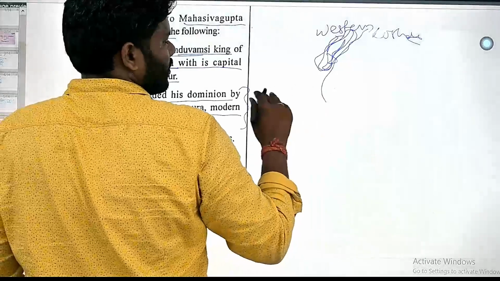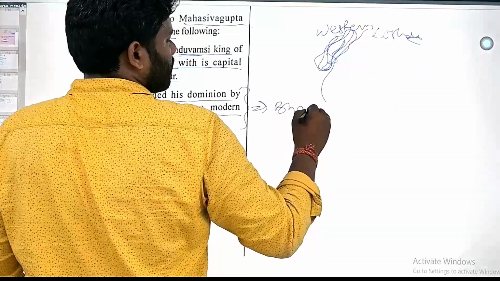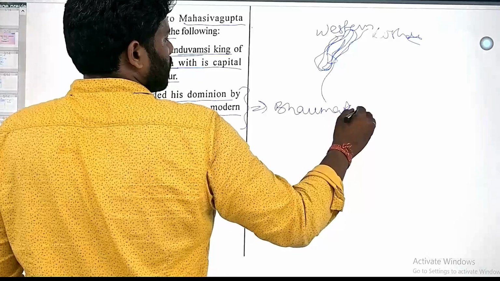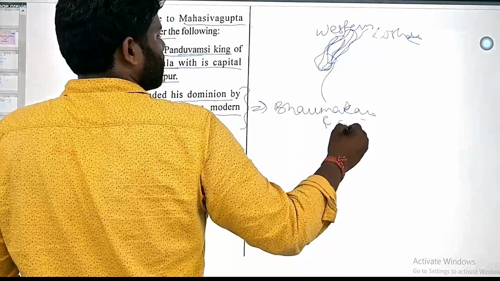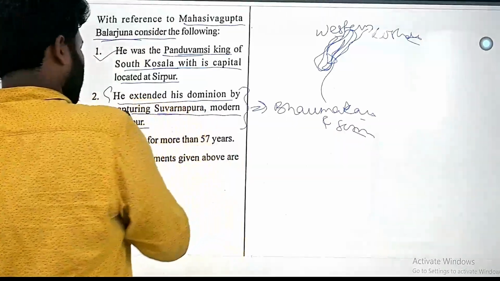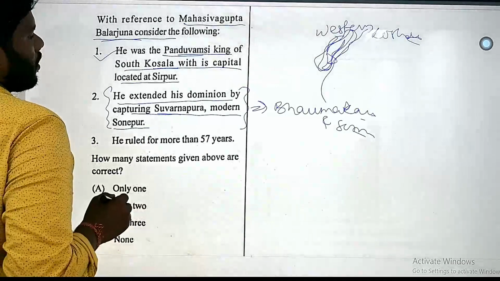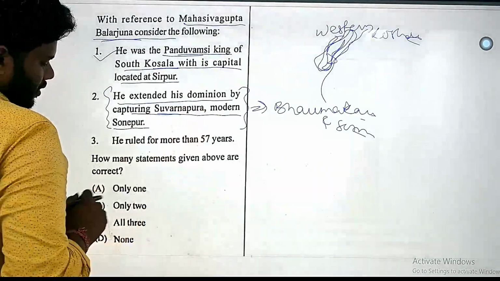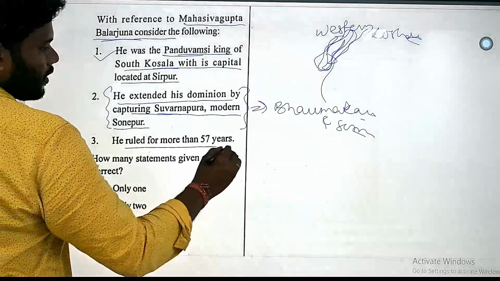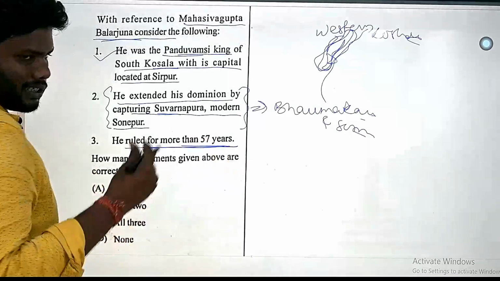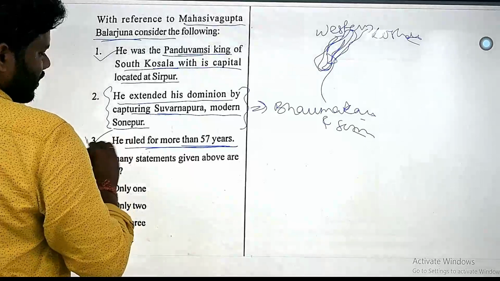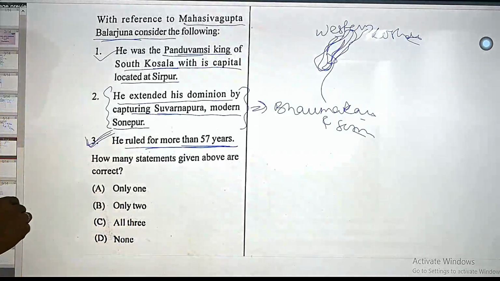It was under the rule of Bhomakaras and Somavansis. So that is why nowhere is it mentioned that Balarjuna captured this Somavansi region. But he ruled more than, a scripture was recently found where it is mentioned that he ruled more than 57 years.